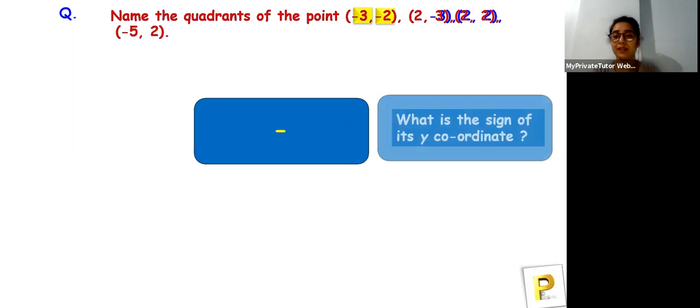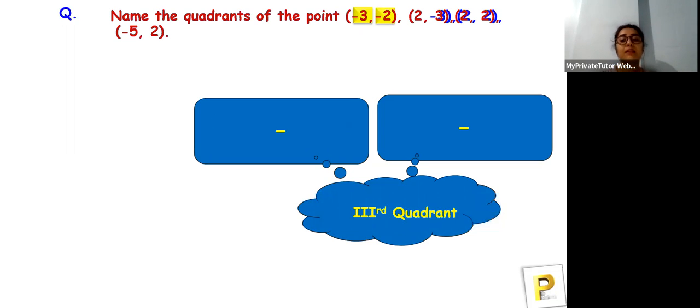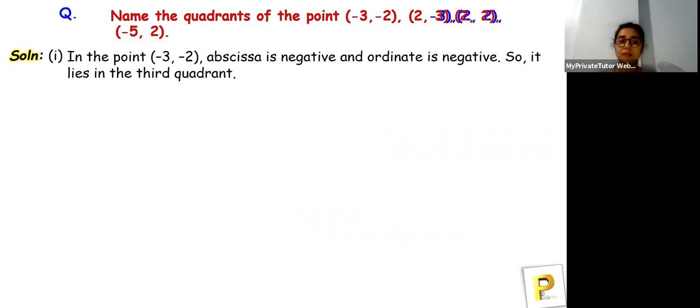Okay, so for -3 and -2, what is the sign of its y coordinate? It's minus. So minus and minus, so the point -3, -2 lies in which quadrant? It lies in the third quadrant, because I clearly told you that in the third quadrant the coordinates will be negative, negative. So the solution for the first one: in the point -3, -2, the x-axis value is negative and the y-axis value is negative, and it lies in the third quadrant.